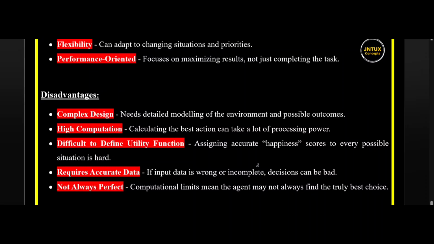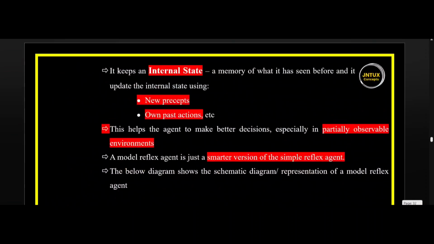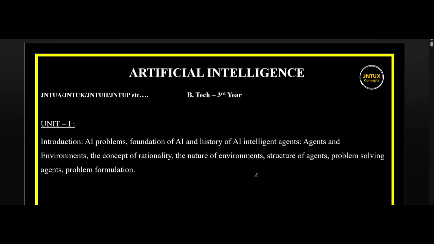So this is about the utility based AI agent. We have covered the goal based agent and utility based agent in part 2, and the first two are covered in part 1. So this is the complete unit 1 of artificial intelligence.